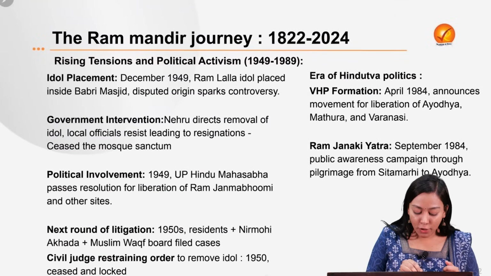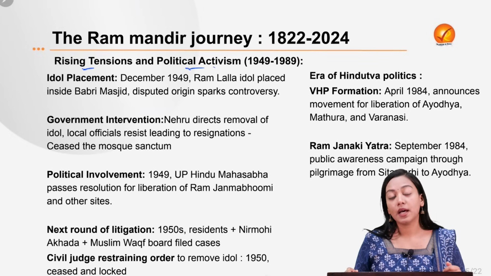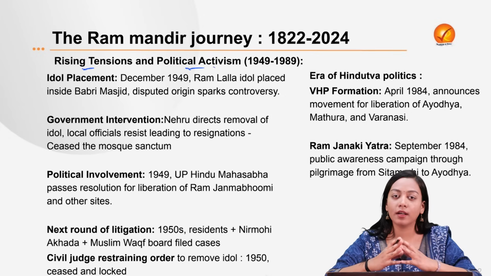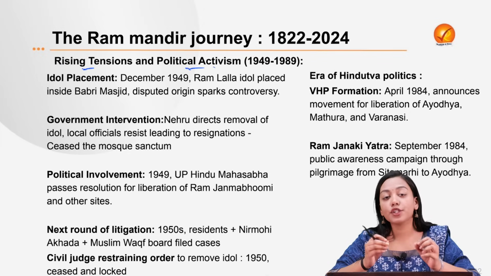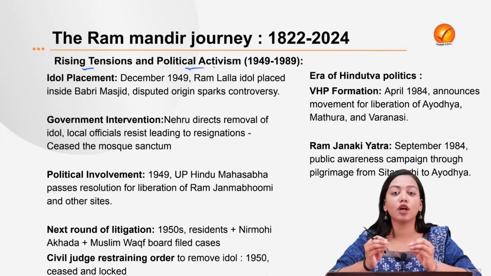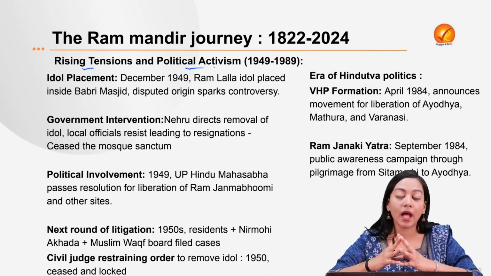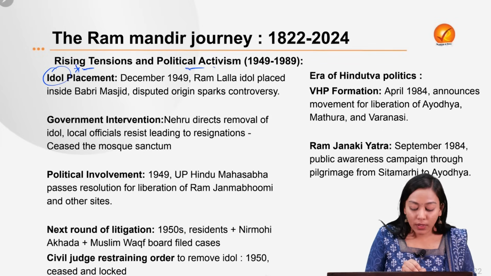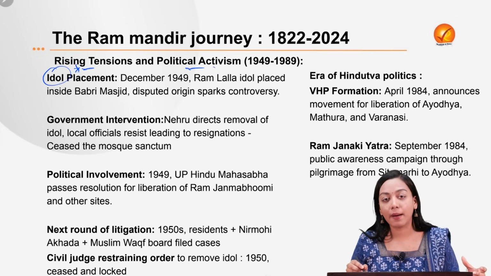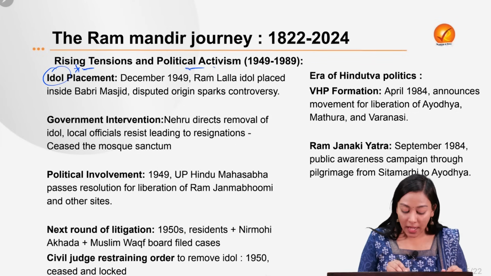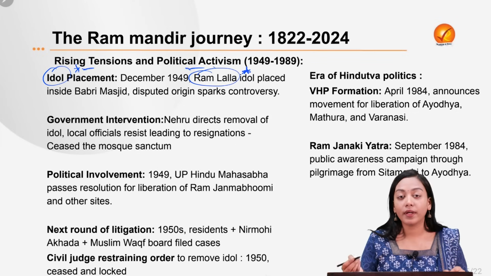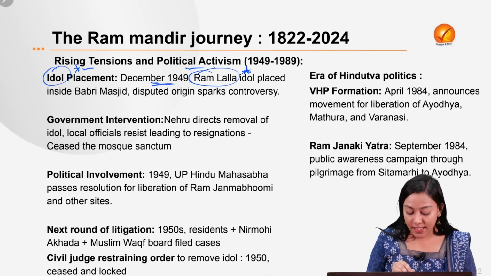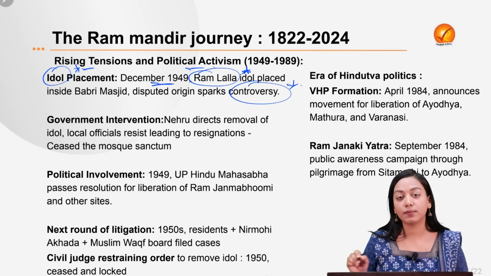Now comes the era of rising tension and political activism. The dispute over who the Ram Janmabhoomi belongs to continued in the following decades, and the status quo was maintained till 1949. So what happened in December 1949? A dramatic turn took place. Here, it was surprisingly found that in the main dome of the Babri Masjid, an idol of Ram Lalla was found overnight. So this happened in December 1949. This again sparked the controversy between Hindus and Muslims.